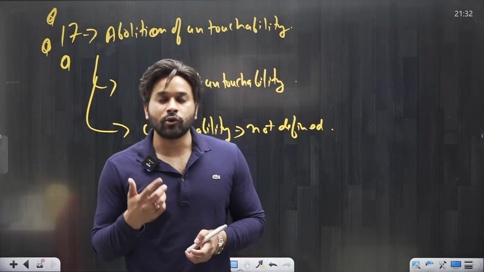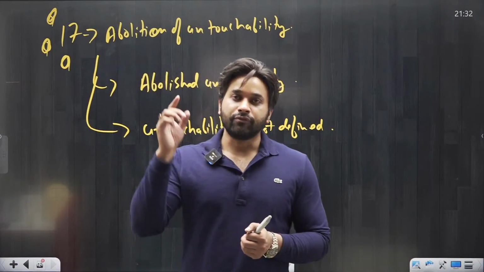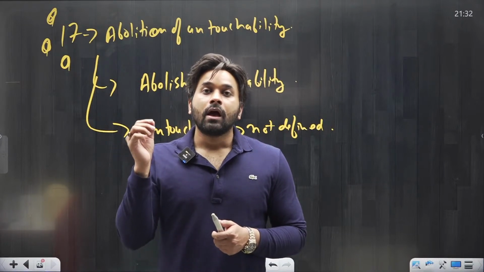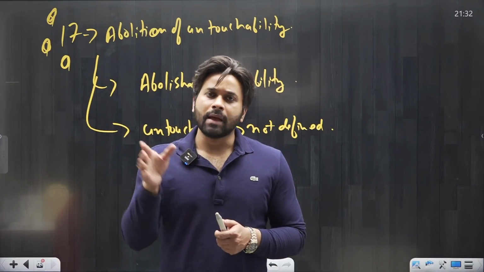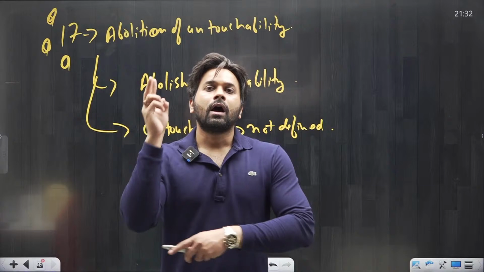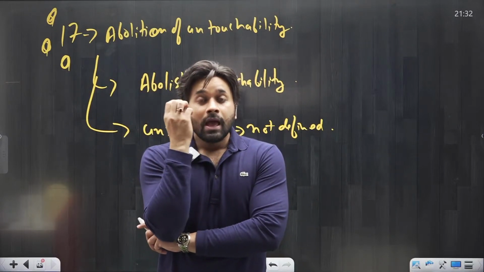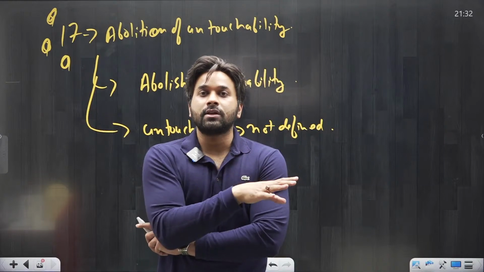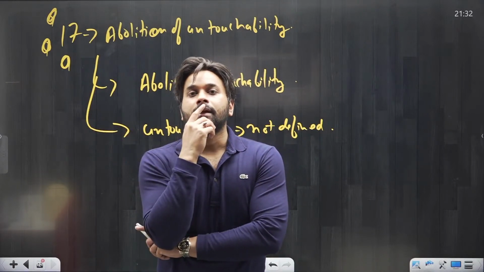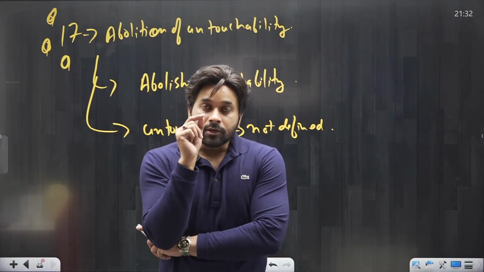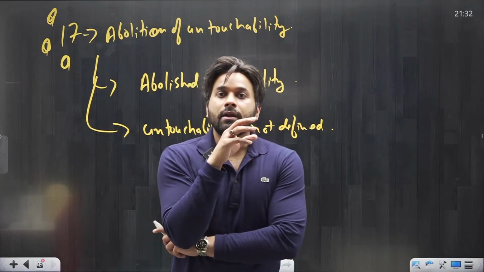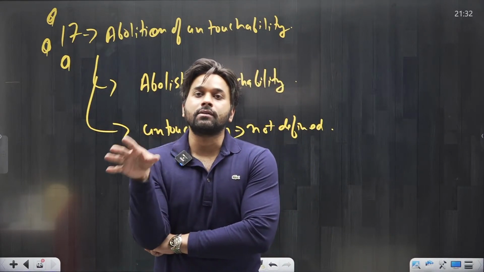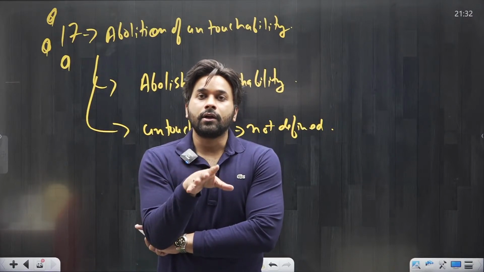So the few things that you have to remember in Article 17 are: first, the heading of Article 17, abolition of untouchability. Second, Article 17 abolishes untouchability. I mean, that is understood from the heading. Second, untouchability is an offense, and anyone who is practicing untouchability will be punished as per the law made by the parliament. And the third thing, that untouchability is not defined in the Constitution, but a particular high court has clarified that here untouchability should not be understood in literal sense. It is related to the caste system.